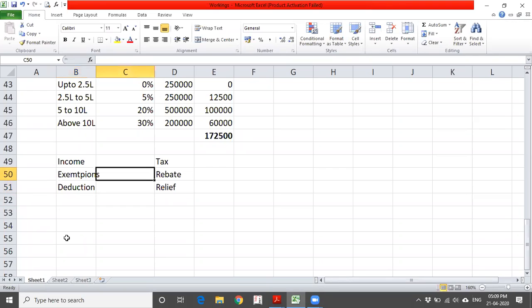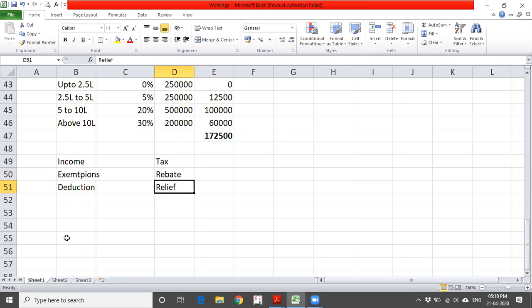When it comes to rebate and relief, they give specific rebates. For example, in case of arrears of salary, there is one specific section, section 89, which deals with whenever you have any arrears of salary, you calculate accordingly and you can get some relief. Because arrears of salary accumulated over 5 years or 10 years, which you are getting now, will push you into a higher tax slab, and due to that there will be higher tax payment. So to give some concession, they give rebate and relief, related to wherever you have already paid taxes on that.